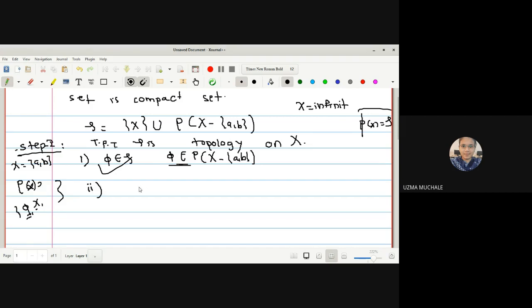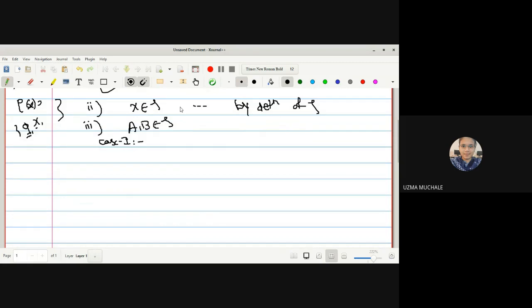Now let us consider that X is a member of tau. This is by definition of tau; you can write that as the reason. Now let us go for the third consideration. In that case, we take A and B as any two members of tau. In case 1, we have to prove that their intersection is also a member of tau. So why have we discussed cases 1 and 2? Because